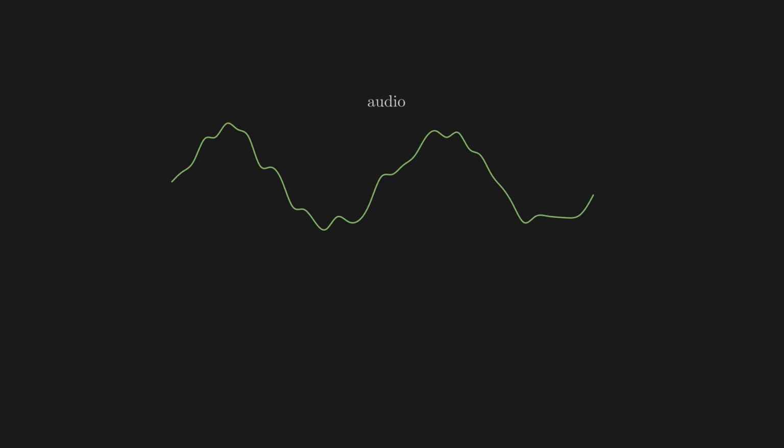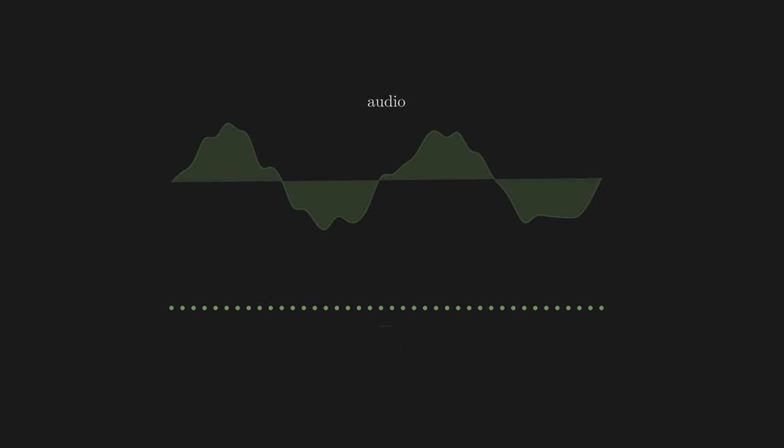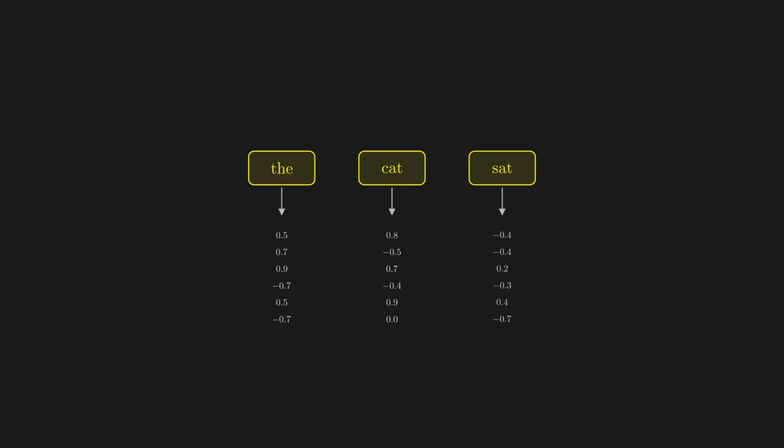Audio works the same way. Sample a sound wave at regular intervals, and you get a list of amplitudes. Each sample is a dimension. Text is the most interesting one. In modern language models, each word or piece of a word gets converted into a dense column of numbers. In GPT, every single token becomes a vector with 1,536 entries. Not a word, a point in 1,500 dimensional space. So when people say AI understands language, what they actually mean is that it has learned to place words at useful positions in a very high-dimensional coordinate system.